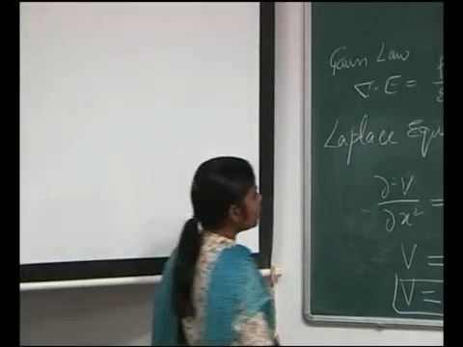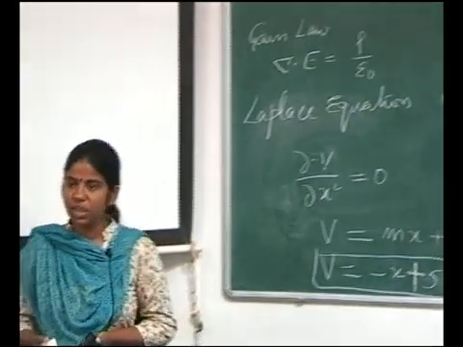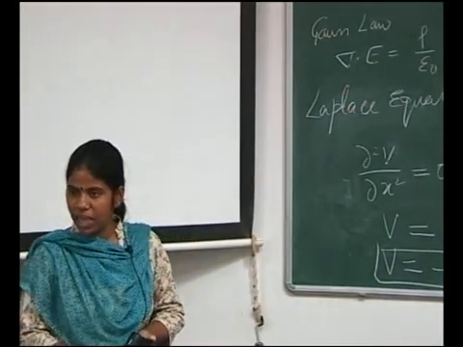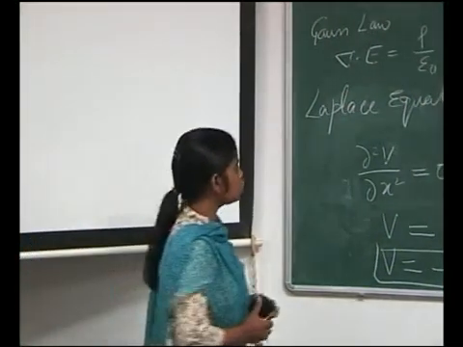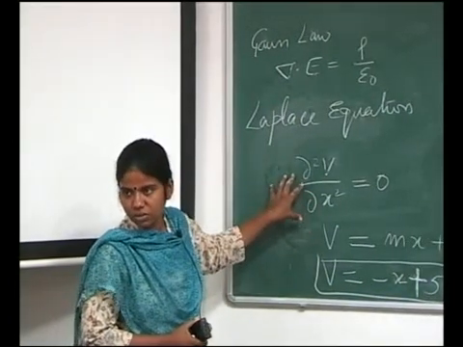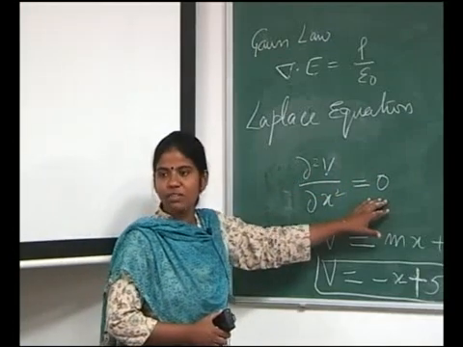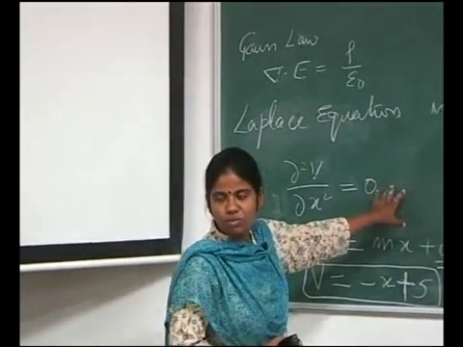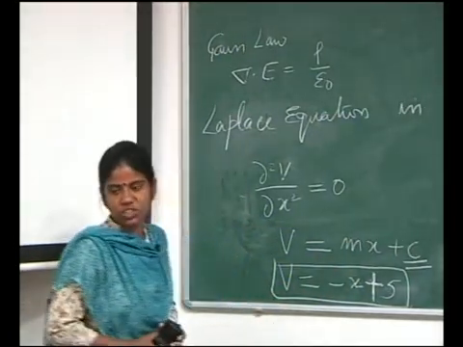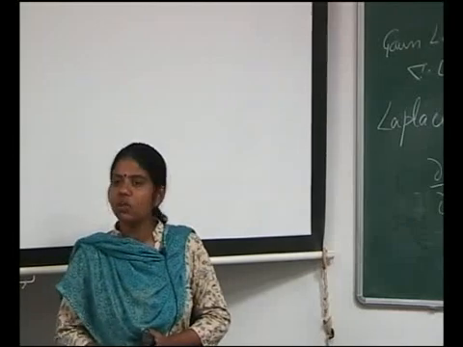Similarly, we can solve these equations in 2 dimensions and 3 dimensions too. The solutions of these equations are called harmonics: del square V by del x square, del square V by del y square, del square V by del z square. When you try to solve this equation, the solutions that you get are called harmonics. You all know that.